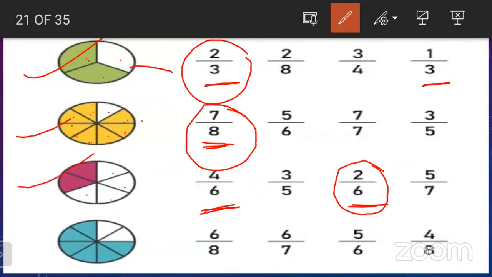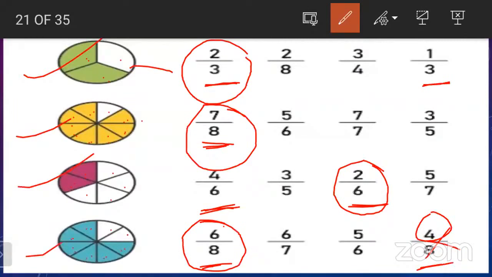You can see here, next example. In this example, very first, let us count in how many parts the figure is divided. Let's count: 1, 2, 3, 4, 5, 6, 7, and 8. So the total parts are how many? 8. So here it is showing 8 and here it is also showing 8. But which one is correct now? Let's count the colored portion, that is 1, 2, 3, 4, 5, and 6. Here it is 4, so this is not the correct answer. Here it is 6, so this is the correct answer for this figure.